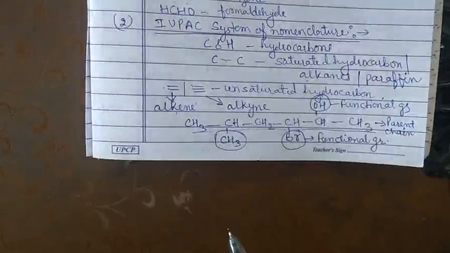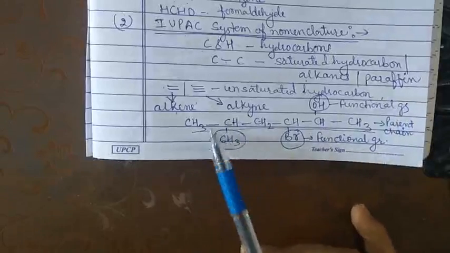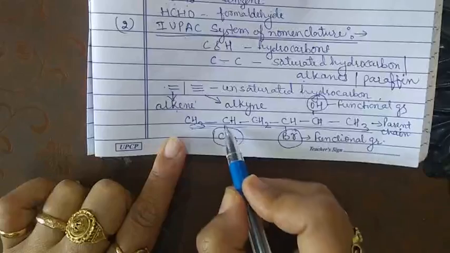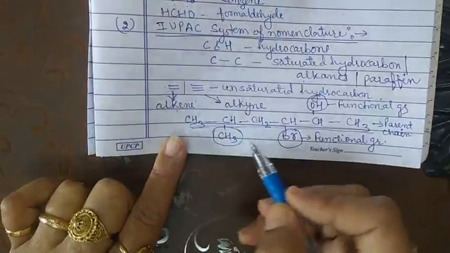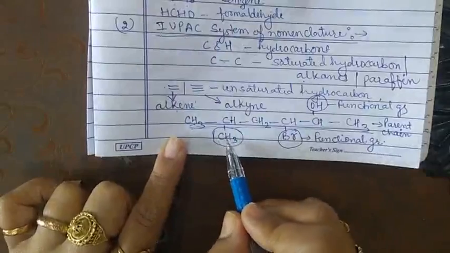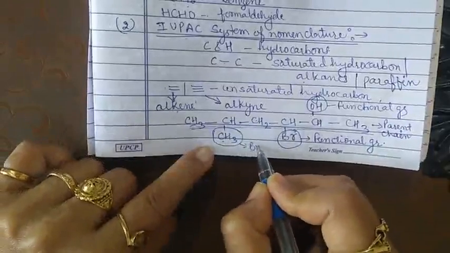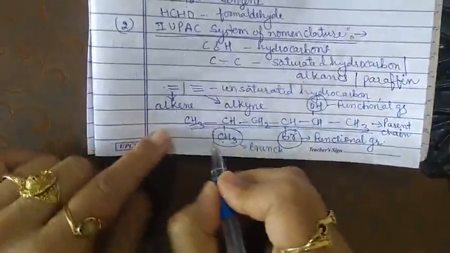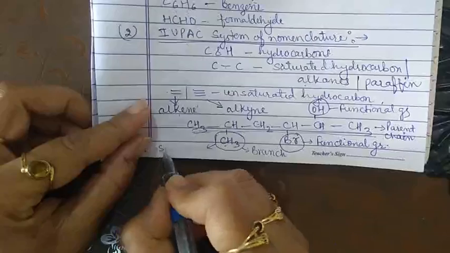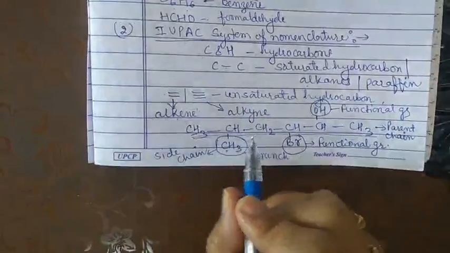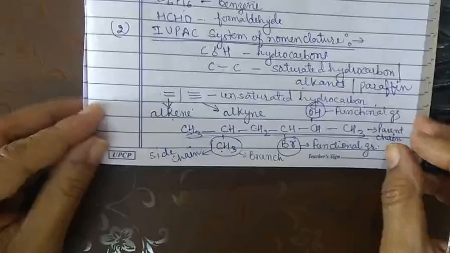This is an alkyl group. Keep in mind, whenever we are doing the nomenclature, if any branching takes place in the parent chain or parent hydrocarbon, and that branching is of an alkyl group, it is known as a branch. This is called a branch, and this is also known as a side chain.